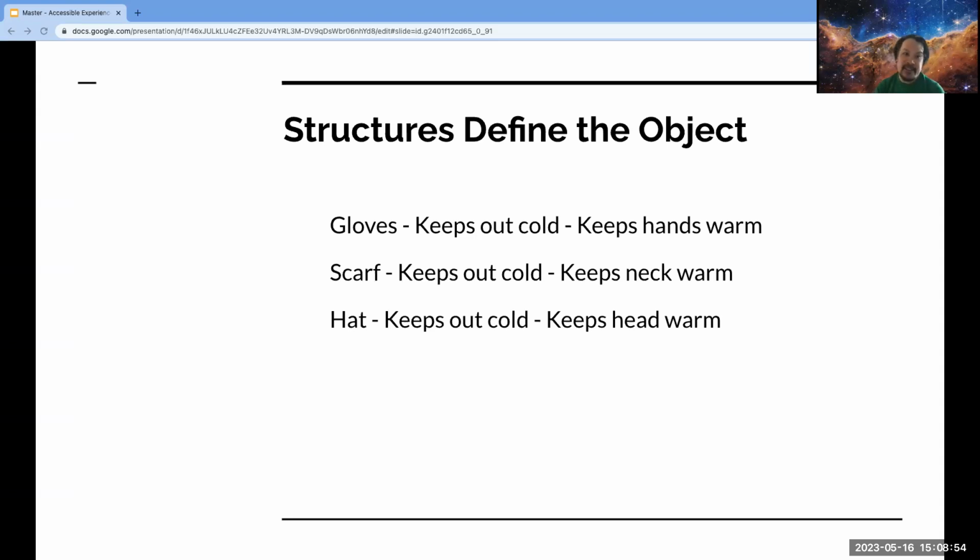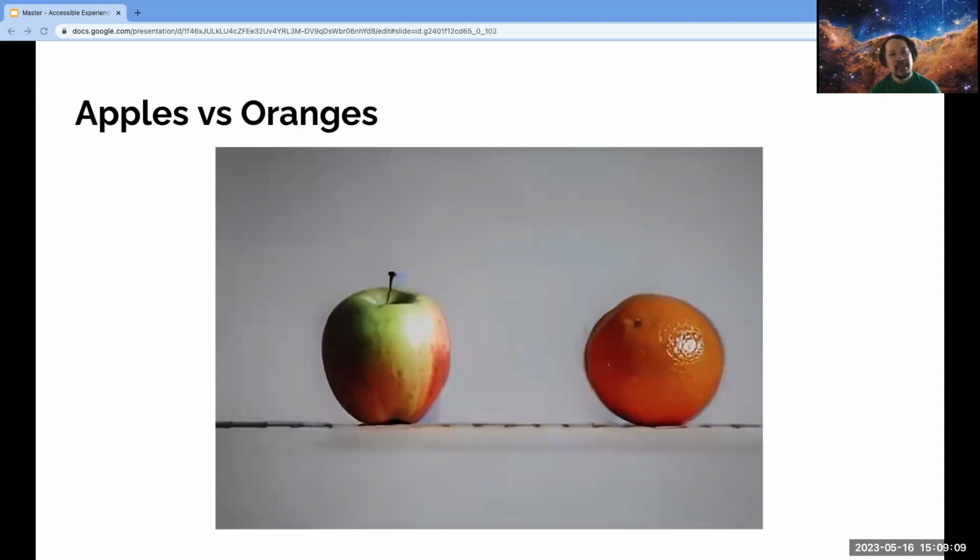So we could extend this exercise and find that gloves keep your hands warm, a scarf keeps your neck warm, and a hat keeps your head warm. They're all things that you wear to keep out the cold, but they all do it a little bit differently. Defining content structures allows you to group fruits from vegetables, and further details allow you to distinguish apples from oranges. They're both things, they're both fruit, but they're different kinds of fruit with different properties.